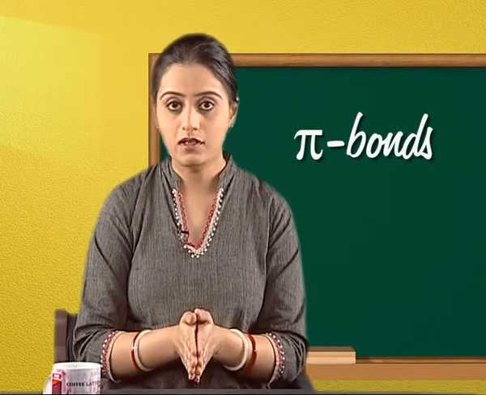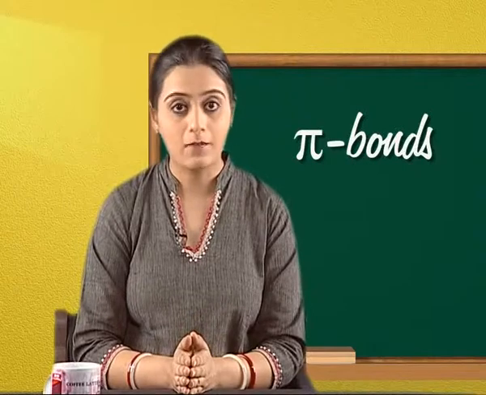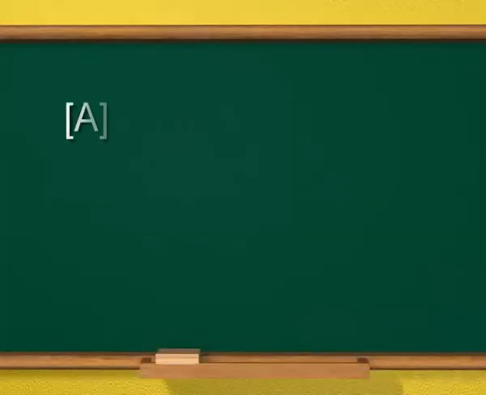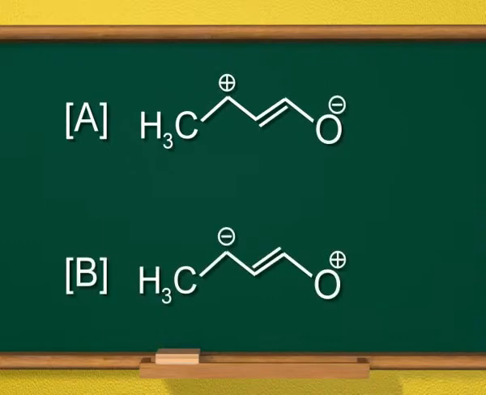For example, in alpha-beta unsaturated carbonyl compounds such as but-2-enal, the contribution of structure A is greater than that of B because oxygen is significantly more electronegative than carbon in the carbonyl group, and thus polarizes the carbon-carbon double bond.